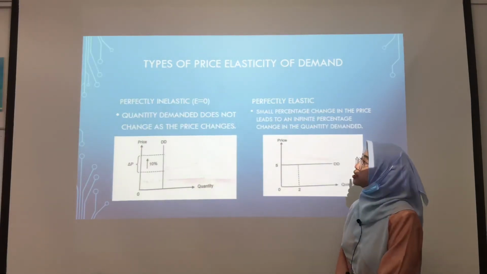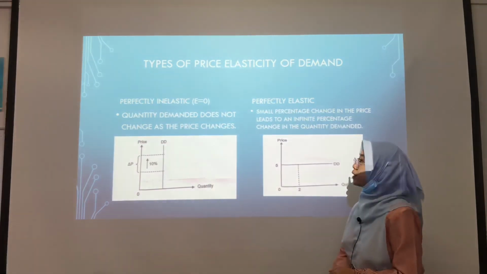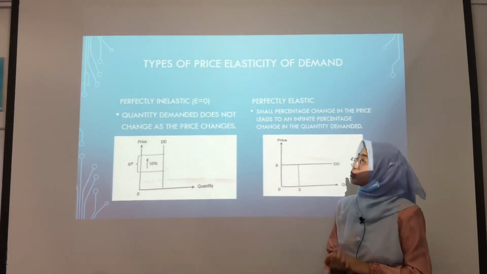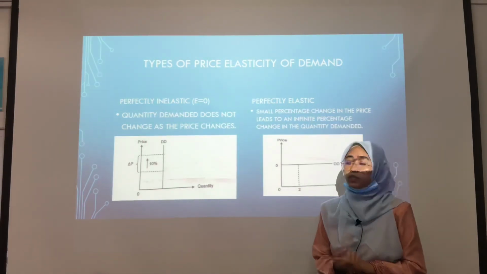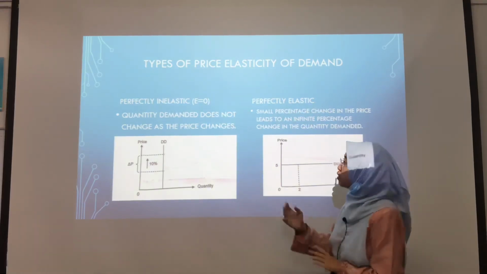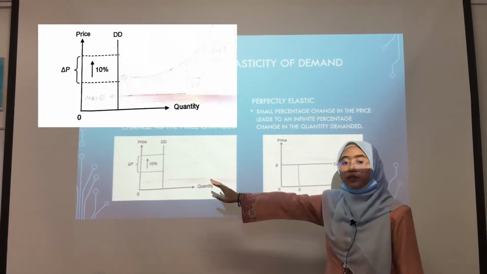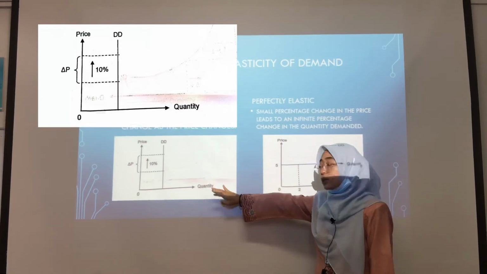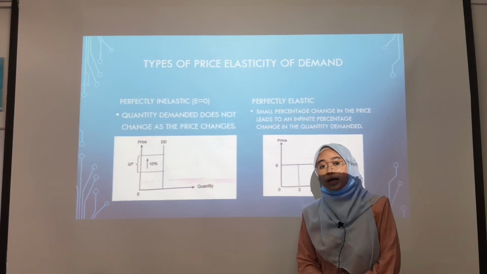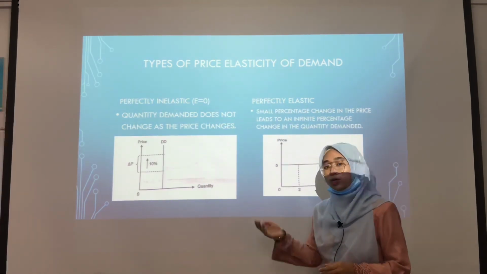The first one is perfectly inelastic. The coefficient is E equal to 0. Perfectly inelastic is when the quantity demanded does not change as the price changes. Let's take insulin as the example of this type of elasticity. When the price of insulin is increased by 10%, there is no change in quantity demanded because diabetic patients cannot change their consumption of insulin based on the price.